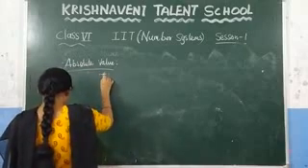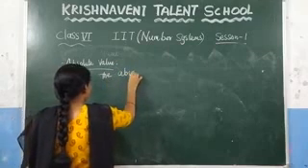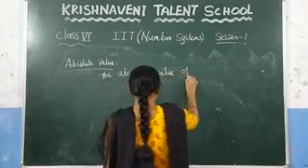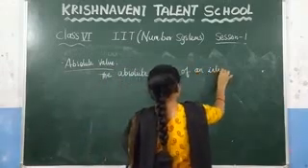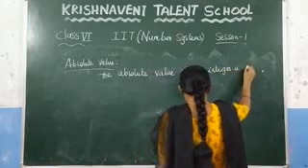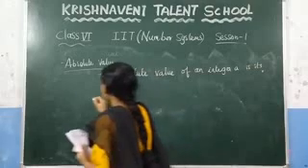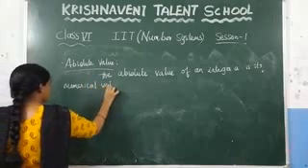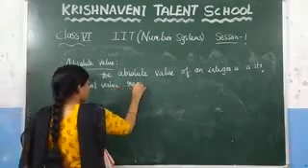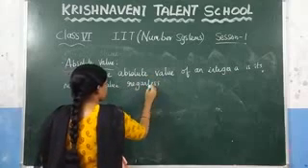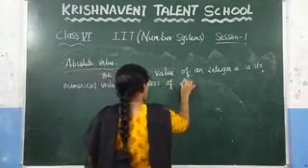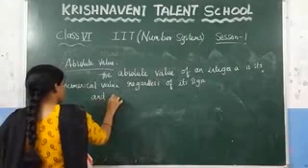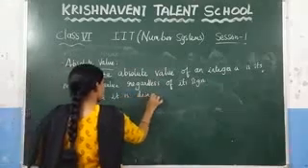So here, writing: the absolute value of an integer a is its numerical value regardless of its sign, and it is denoted by which symbol?